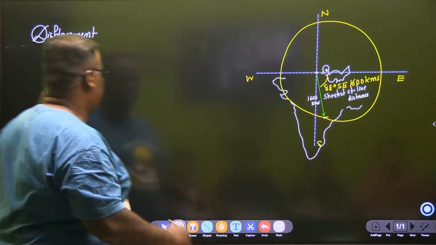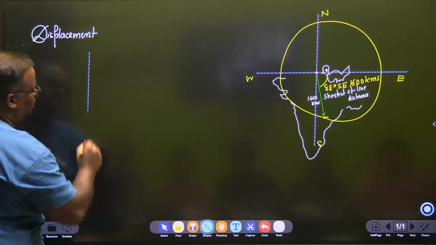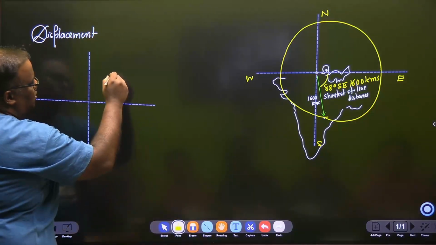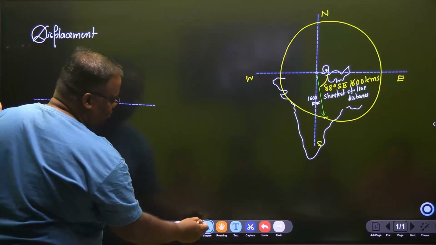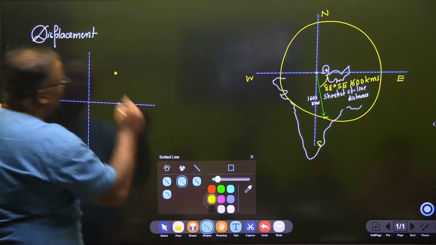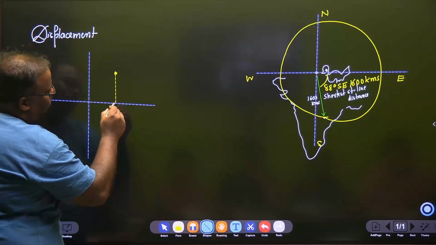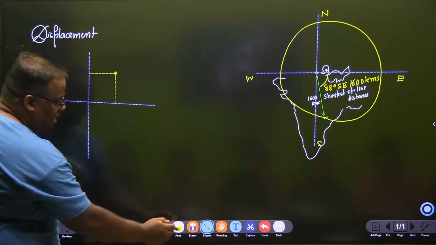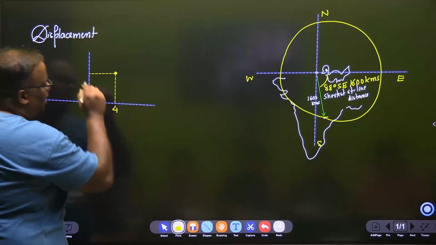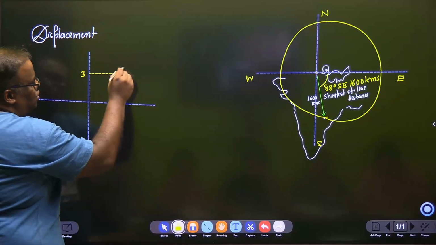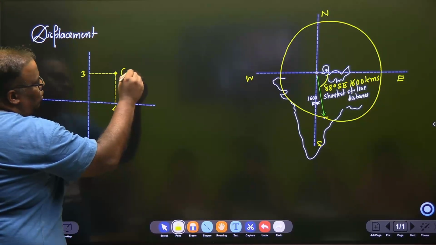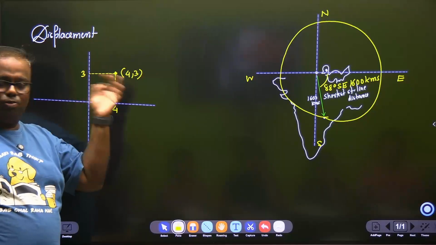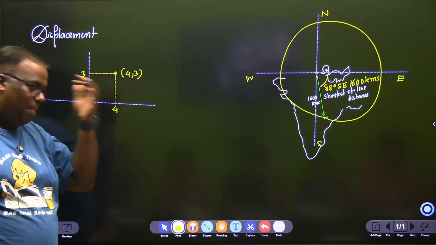Now there are two ways. Let's understand. If you see a Cartesian coordinate system and you want to specify a point out here, let's say we want to specify this point. Now there are two ways of specifying this point. One way would be that I give you the x-axis of this and the y-axis of this, right? And I say that this point is at 4 on the x-axis and 3 on the y-axis. You would say that the location coordinate for this point is 4, 3. It will not be any other point. 4, 3 is very unique, right?